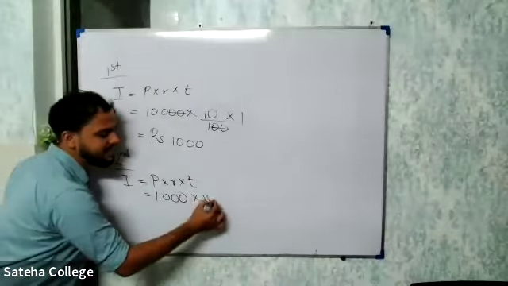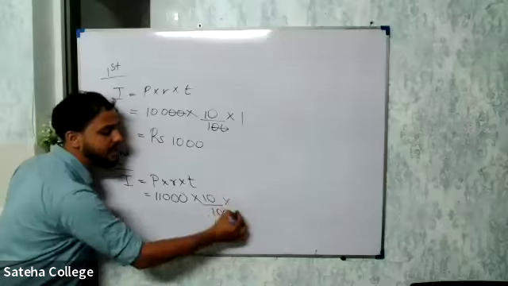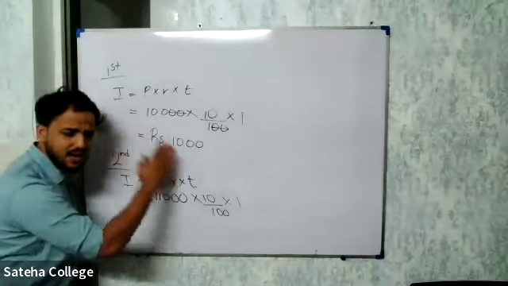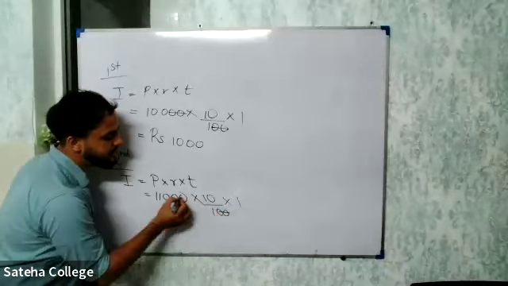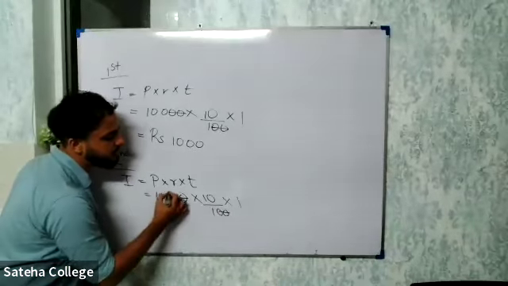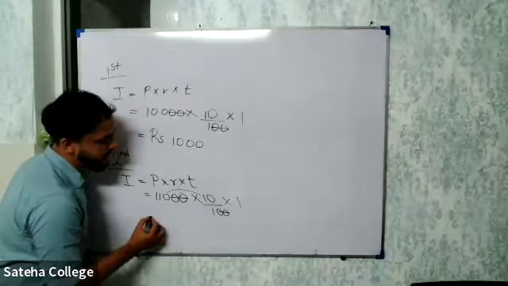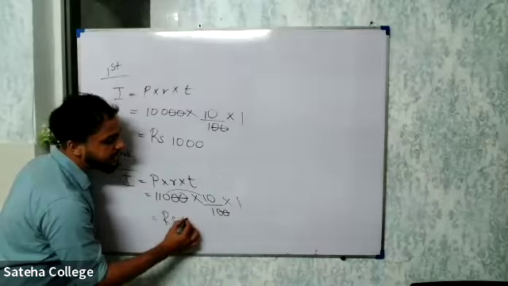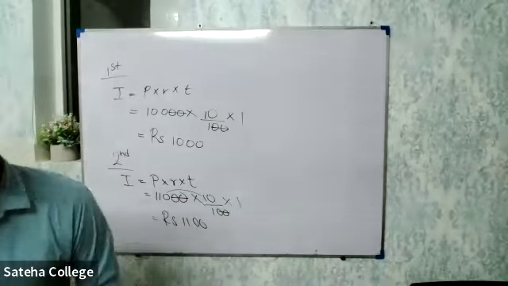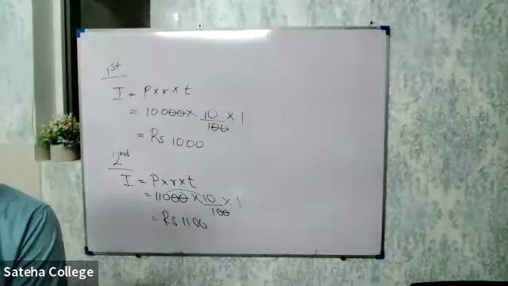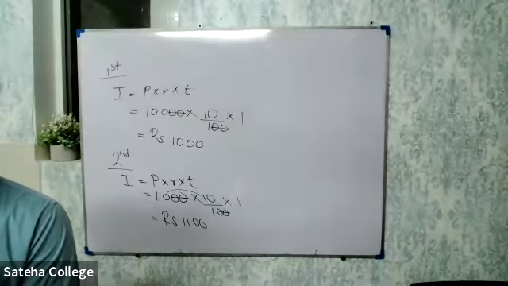Okay. Now the rate is the same, 10%. Again, here is 1. Why? We are just calculating for the second year only. Now what happens? Here, 0 and 0 will get cancelled off. 10 into 110. Now for the second year, what is the interest? For the first year, the interest was 1,000 rupees. For the second year, now the interest is 1,100.